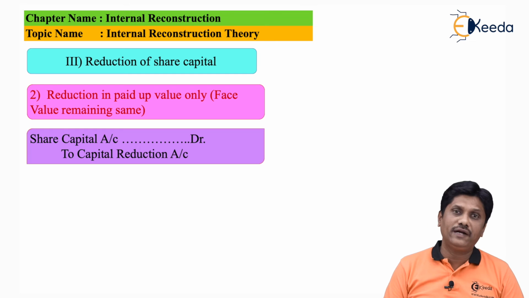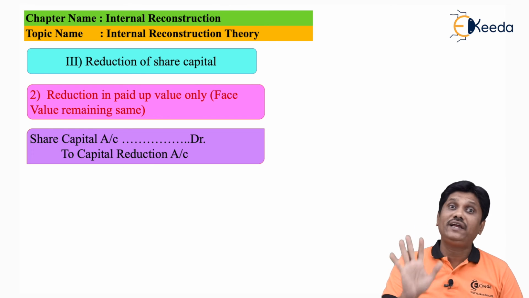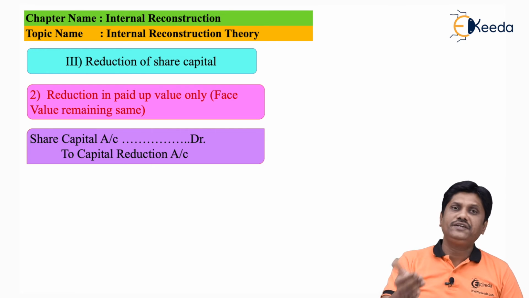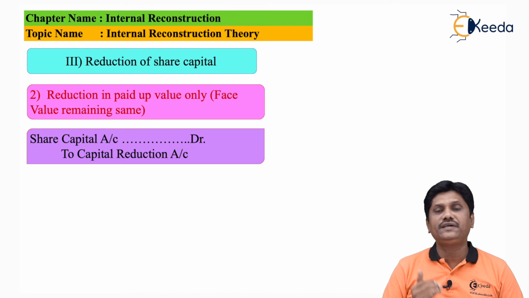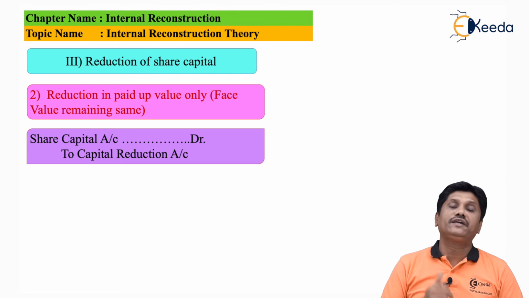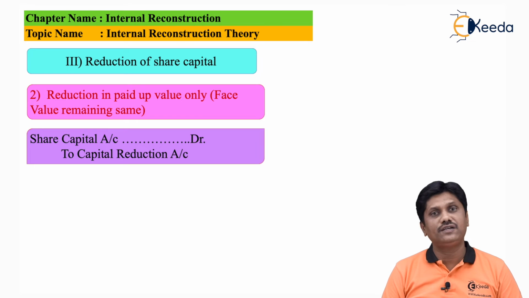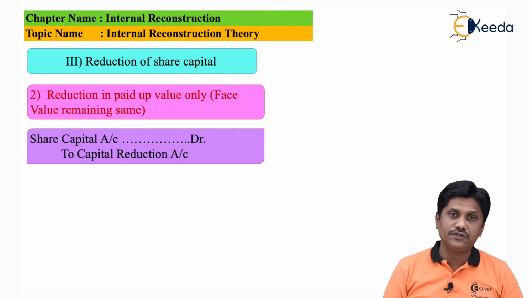What I mean to say by the paid up value is the value which is displayed in the balance sheet. And if the liability amount in the balance sheet reduces, what does it become for the company? Profit. So it will be credited to which account? Capital reduction account. I just hope you understood this.